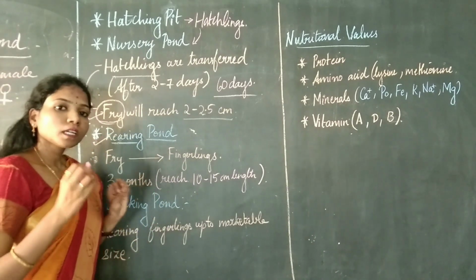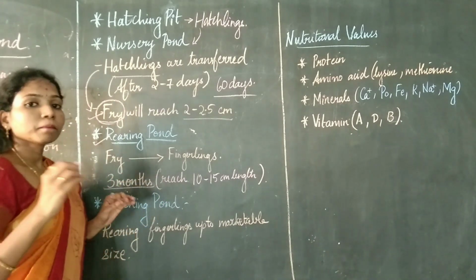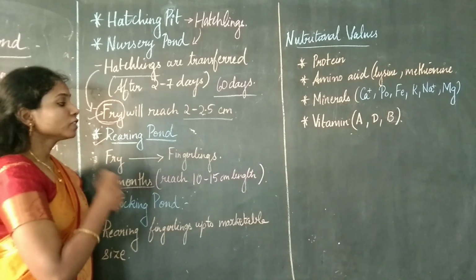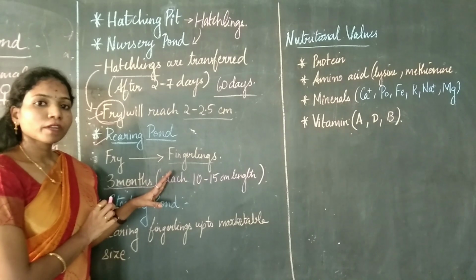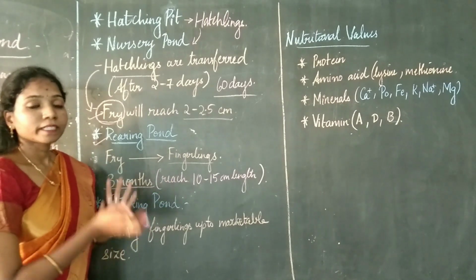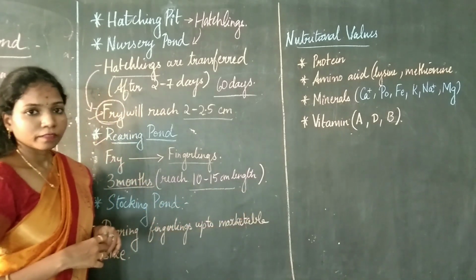So in the rearing pond, the fry is going to be there for about 3 months. So in this 3 months' time, it is going to develop into fingerlings. Okay. So in this 3 months' time, it has to reach a size of 10 to 15 centimeters in length.